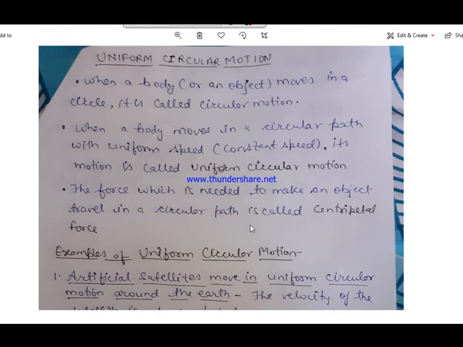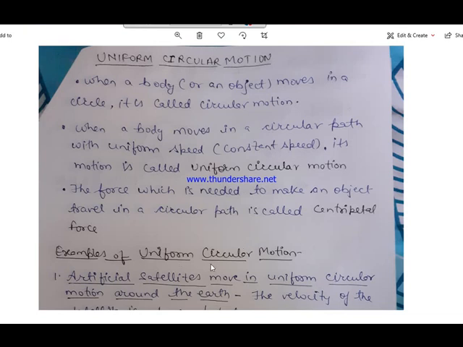It means some kind of force is attracting the object which is acting outside the circle. So that force is called centrifugal force. The force which is attracting it inside the circle is called centripetal, and the force which is attracting it outside is called the centrifugal force. Okay, and when both these forces are balanced, then the object moves in a circular path.